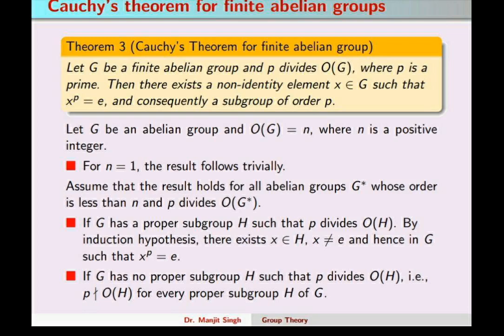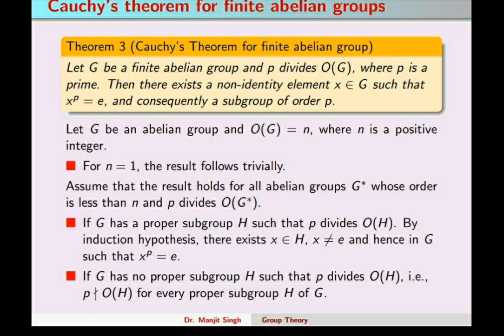Further, one can take n equal to 2 or 3 and you find the result correct, because in the case of n equal to 2 or 3, G becomes a cyclic group of prime order, and therefore the generator will be the desired element. So we assume that the result holds for all abelian groups whose order is less than n, and p divides the order of the group.